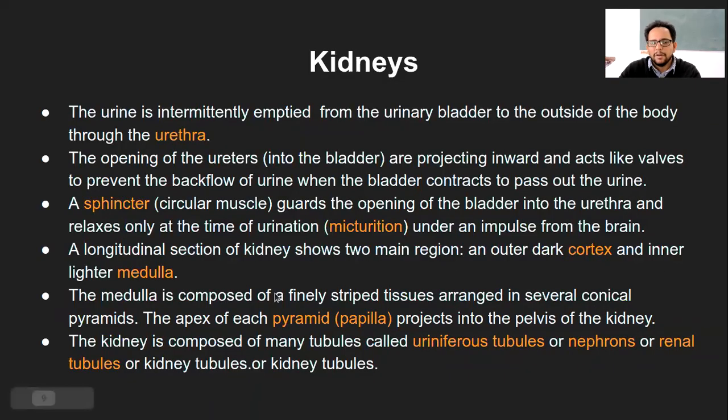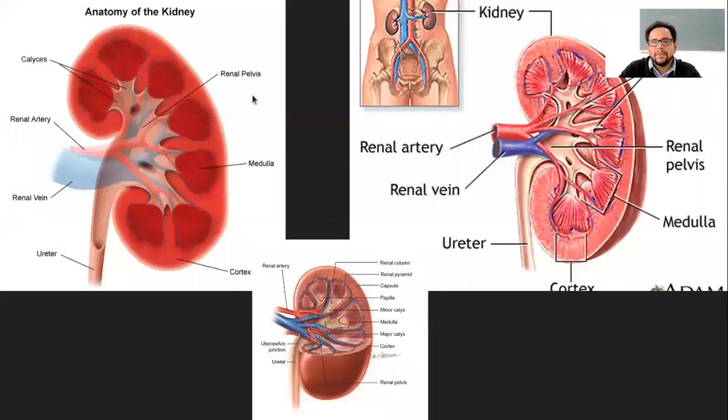Yeah, sorry, my bad. So that is the two parts of the kidneys in the longitudinal section, that is renal cortex and renal medulla. Now the renal medulla is composed of finely striped tissues arranged in conical pyramids. Now again, if you look at these diagrams, you may not be able to imagine how they are arranged.